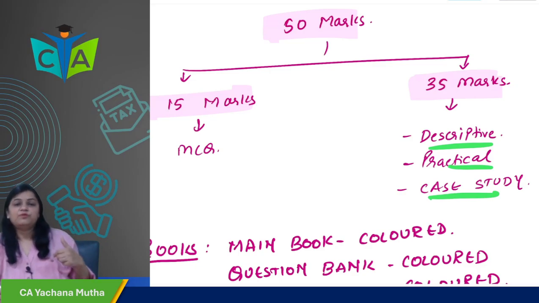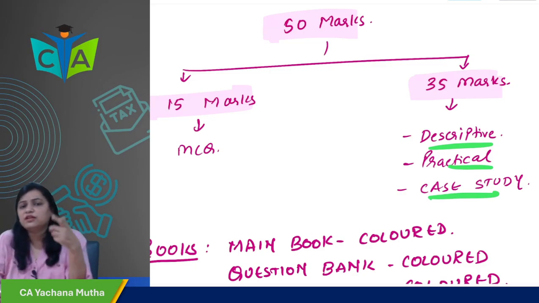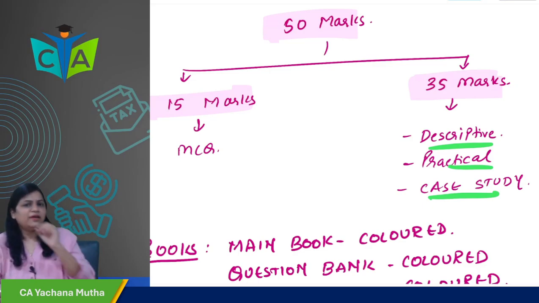For example, if a descriptive question comes, a straightforward theory question, then what you have to write is a very simple thing. If they ask this, it is a bonus in the exam. You have to just write it. For example, write it point-wise, do underlines.